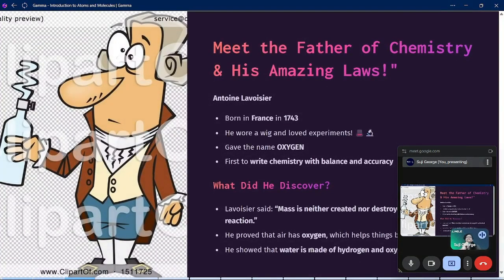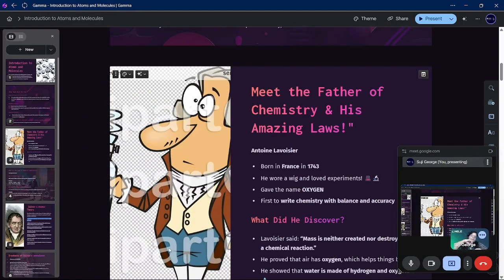Okay. So, now, who is this? So these philosophers gave concepts, their ideas, but that has to be proved, right? So in the 18th century, there was a scientist called Antoine Lavoisier, and he proved that whatever Democritus or Leucippus said, whatever Rishi Kanad said, was true by giving certain theories.